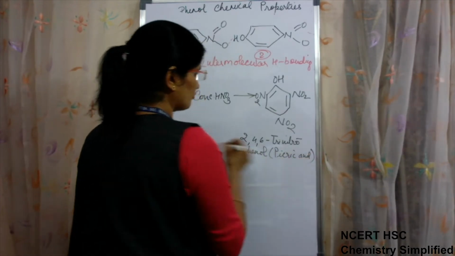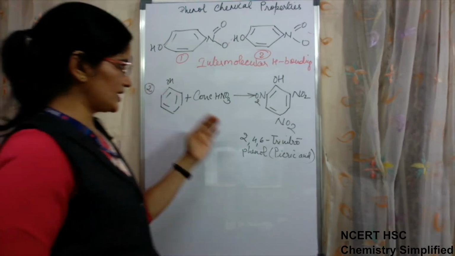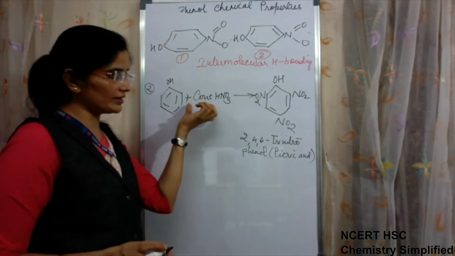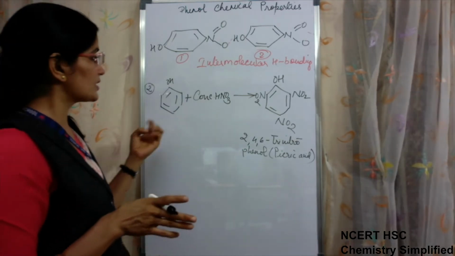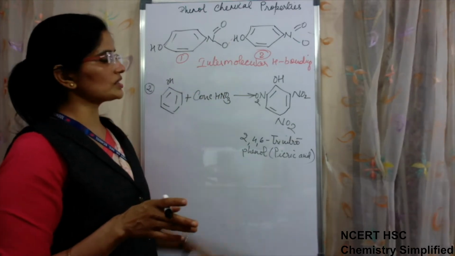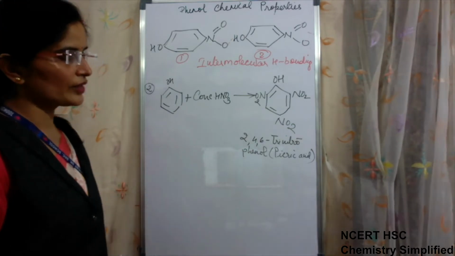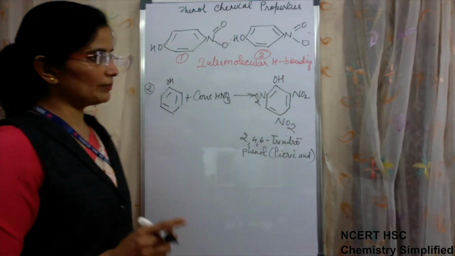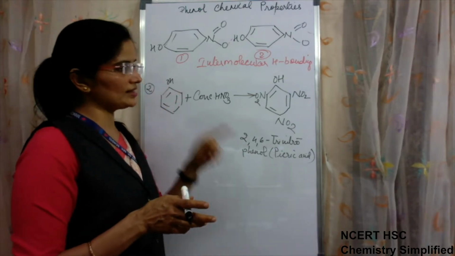The common name for this compound is picric acid. 2,4,6 trinitrophenol is formed if the acid used is concentrated. While we have seen in the other case, that is haloarenes, that in presence of concentrated HNO3 only mono substitution was taking place, either ortho or para product was formed, but here substitution occurs on all three positions. This proves that the OH group activates the benzene ring.